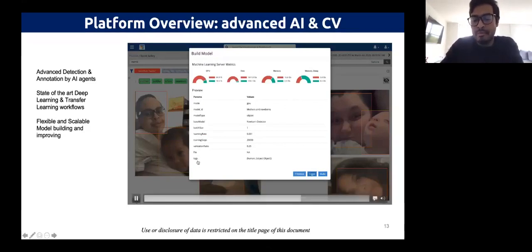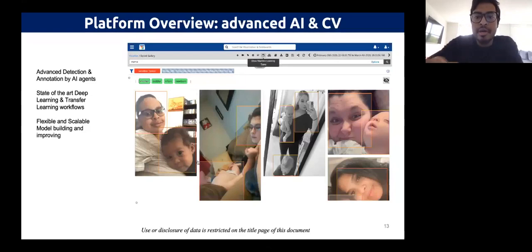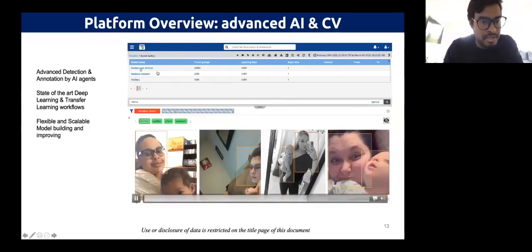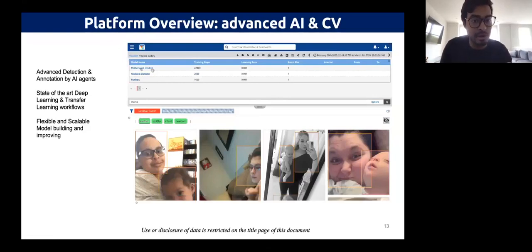Once we built the model, we can show you here. If we look at models that have been created using this visualization, we see, for example, mothers and children. That's a model that we used transfer learning to build on the newborn detector.